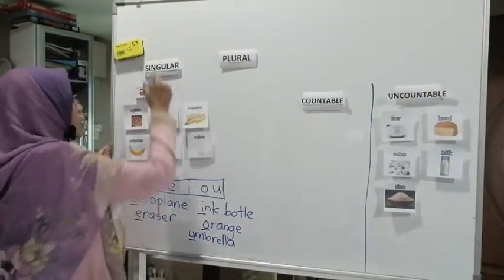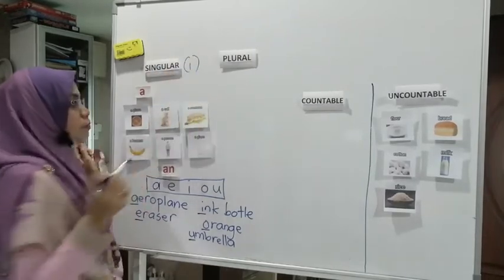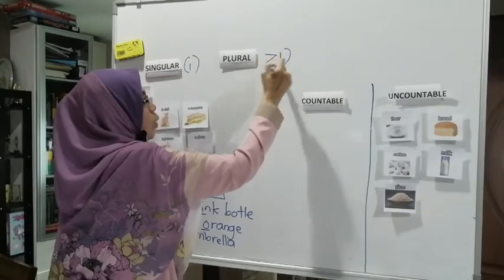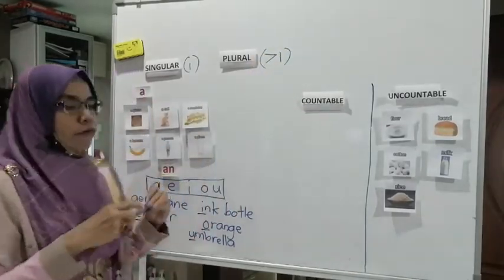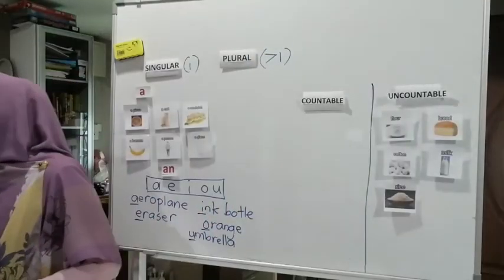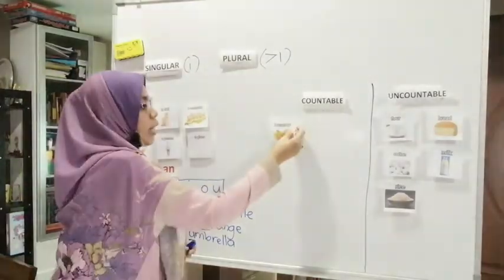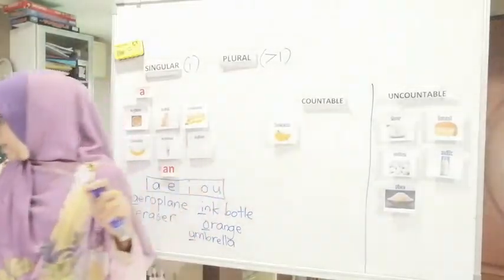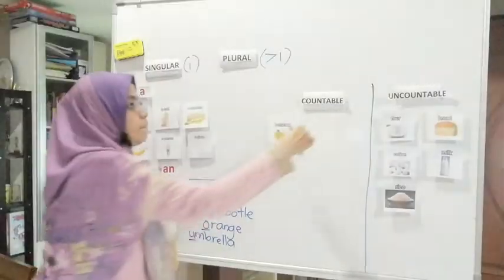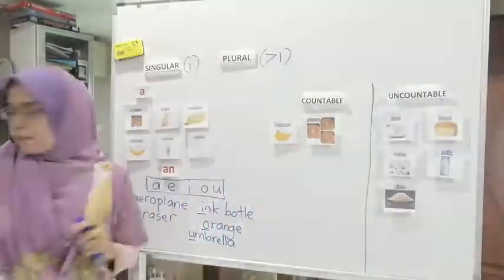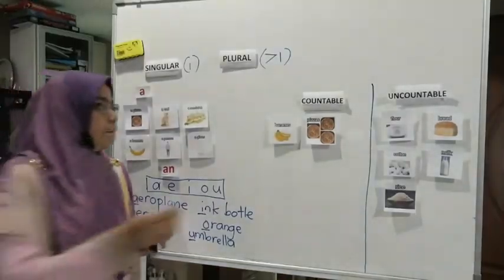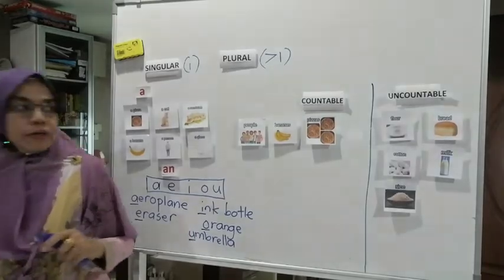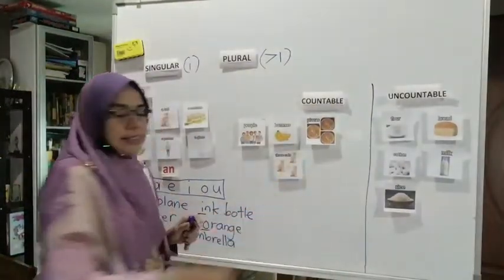Singular, one. For plural, it is more than one. You have the plural that is bananas. You have a banana here, you have bananas there. You have pizzas. You have people. You have 3 cats.